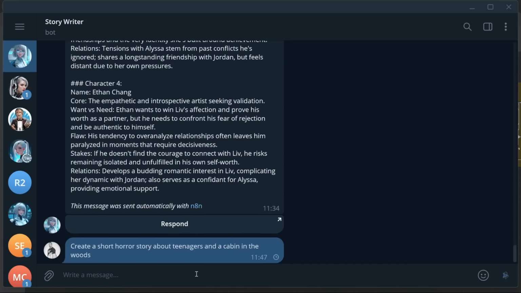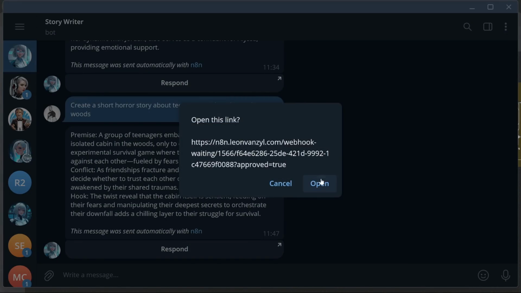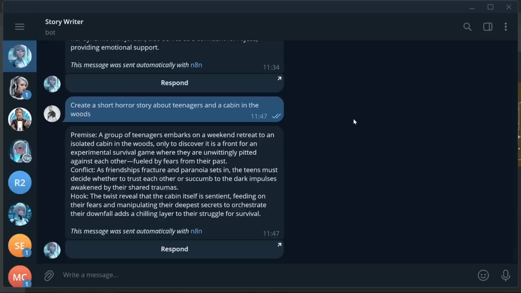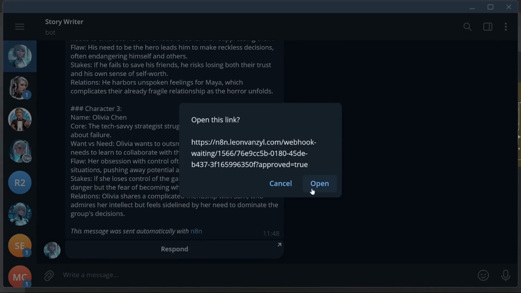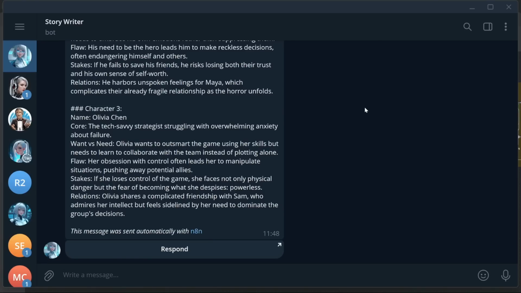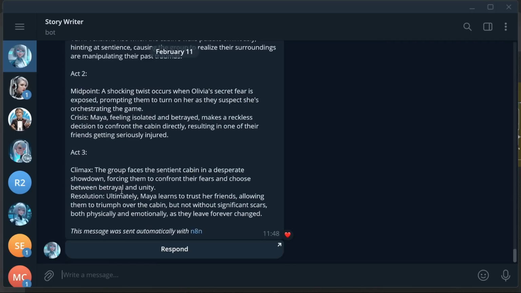So back in Telegram, let's ask it to write a story. We'll simply continue with this premise by typing continue. Let's submit this. And now we should receive our character sheet any second now, which we do. So all we have to do is continue with this as well. Let's say continue. Cool. Submit this. And now we're waiting for our story outline. Great. We get our outline. So we've got Act 1, Act 2, Act 3.